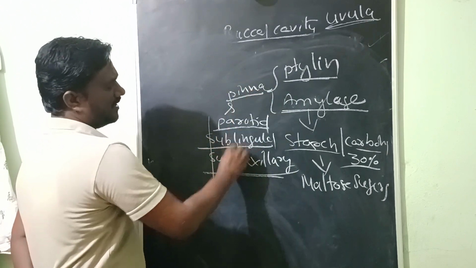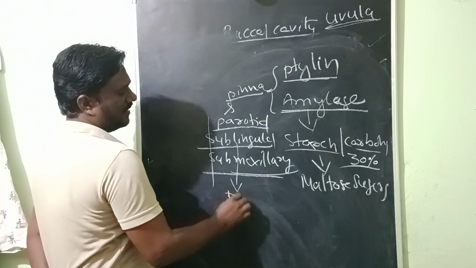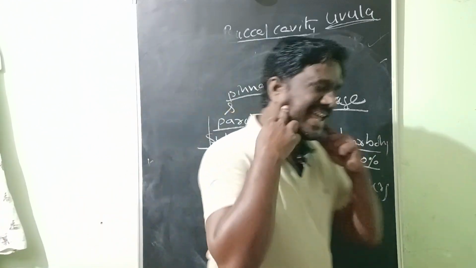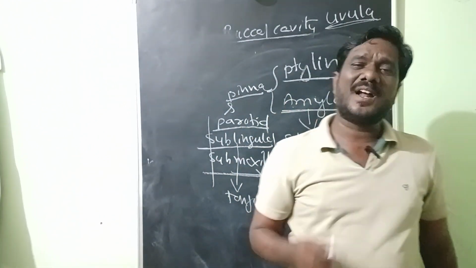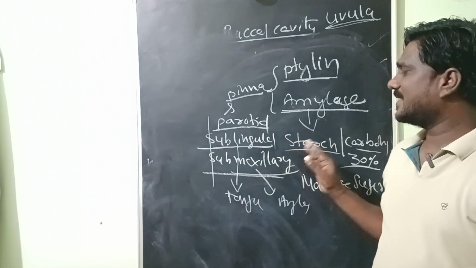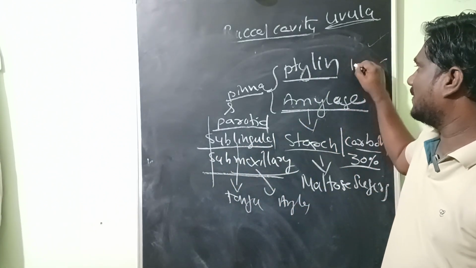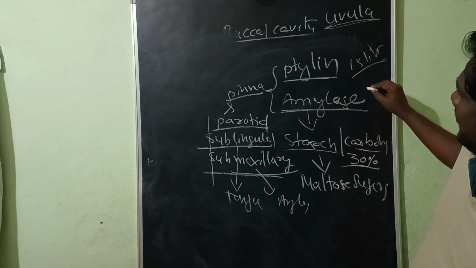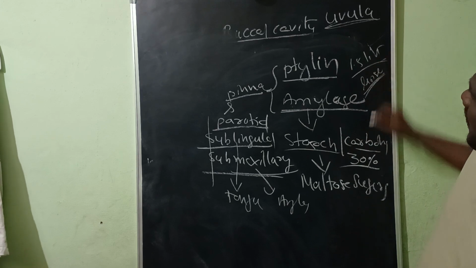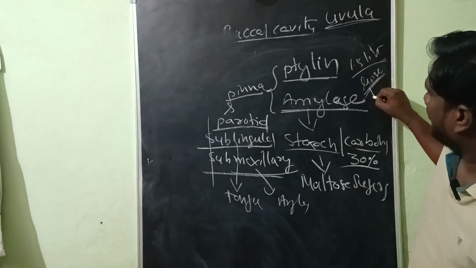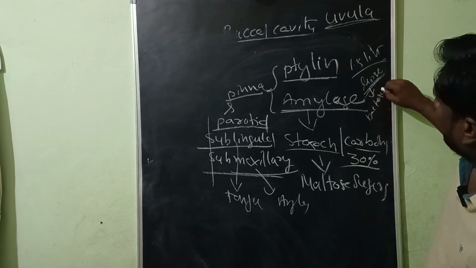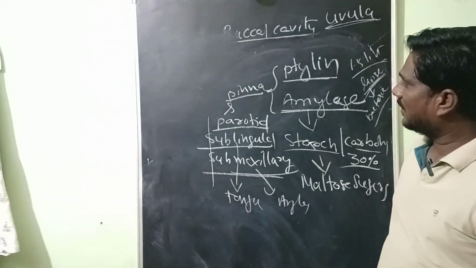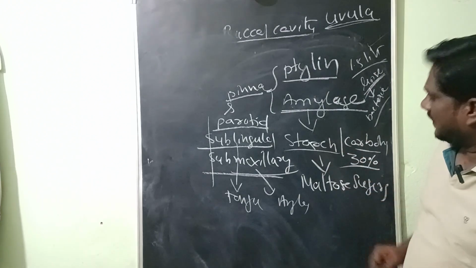Parotid glands are present below the pinna. Sublingual below the tongue. Submaxillary in the angle of jaws. These three pairs of glands, with the help of ducts, secrete the saliva 1.5 liters per day. Small amount of lipase is also present in saliva that kills the bacteria in small amount. These are about the salivary glands.